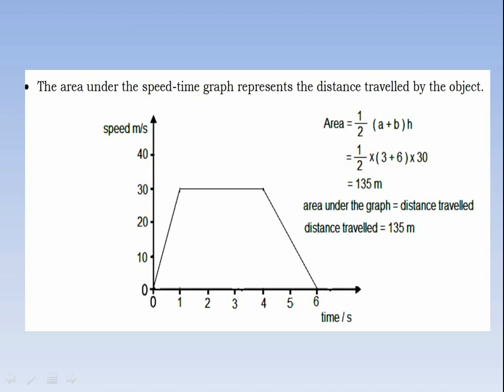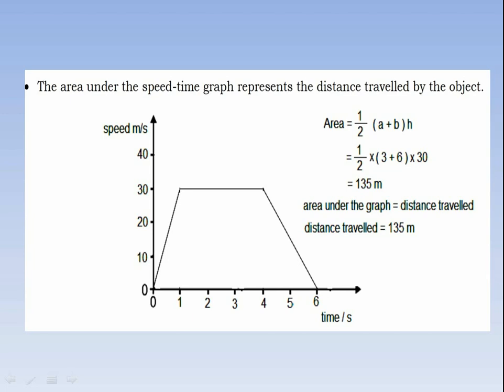The length of b is 6, from 0 to 6. The height of the trapezium is 30, as you can see at this corner.